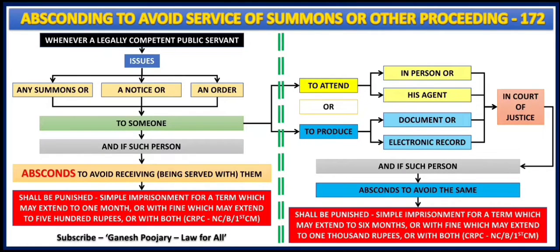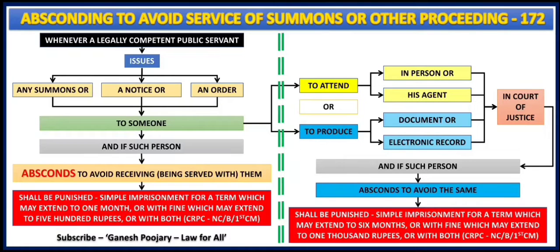The first part: there is a public servant who is legally competent to issue any summons or a notice or an order. He has the competency, and he issues a summons or a notice or an order to someone.